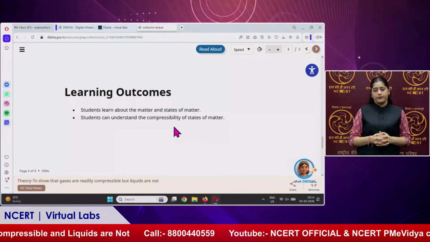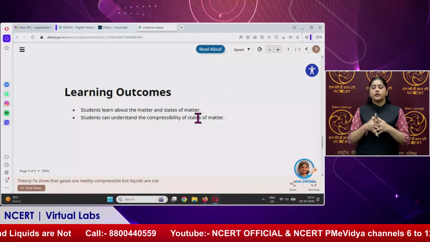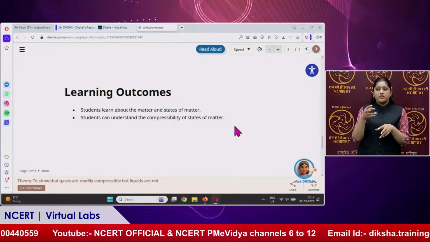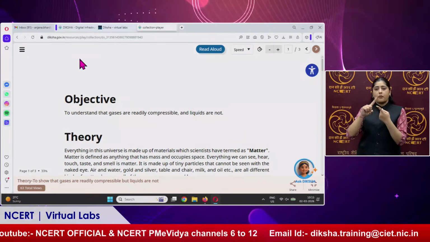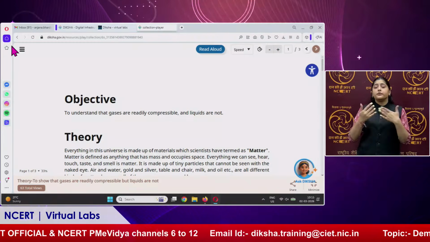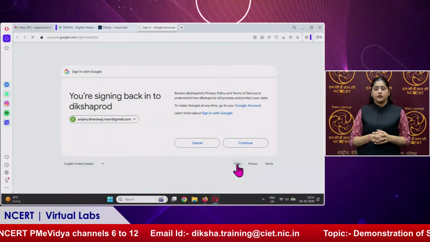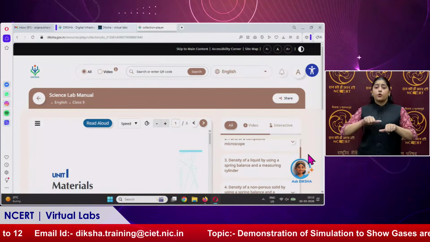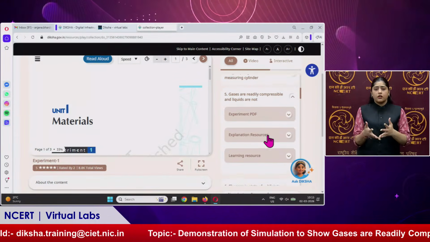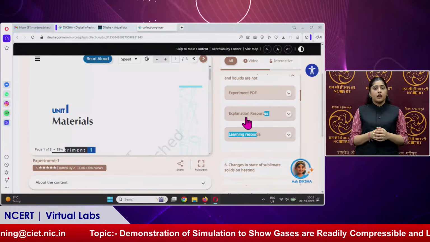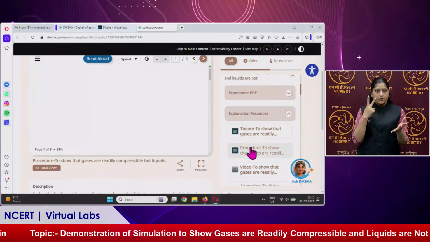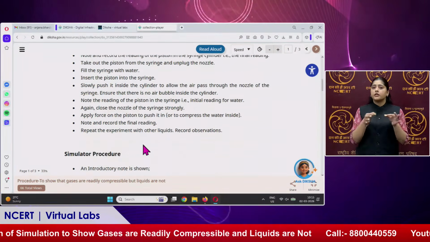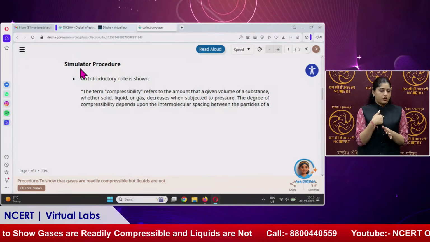Now, the learning outcomes: students can learn about matter and states of matter, and can understand the compressibility of states of matter. After this, we will talk about the procedure options under the explanation resources. Now we are going towards the demonstration. But before that, we will read the simulator procedure.